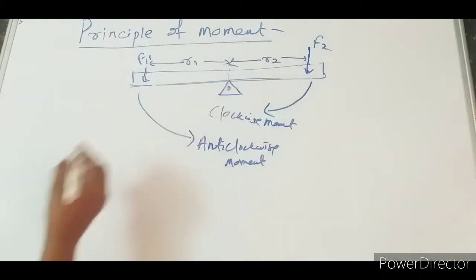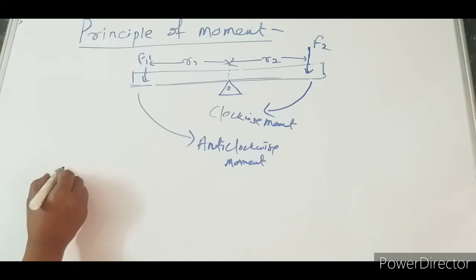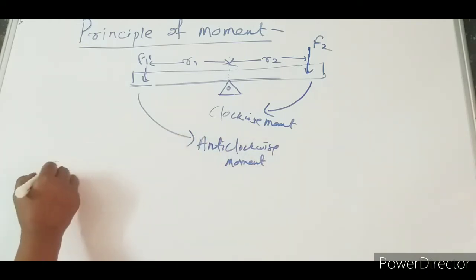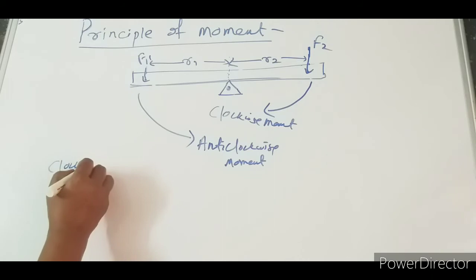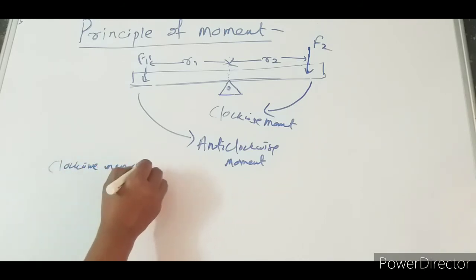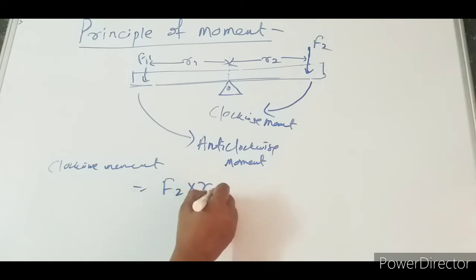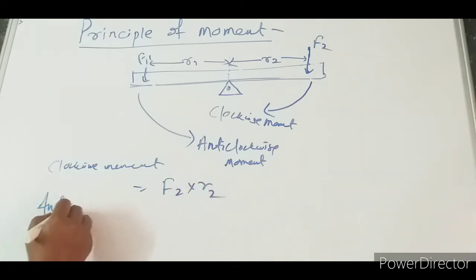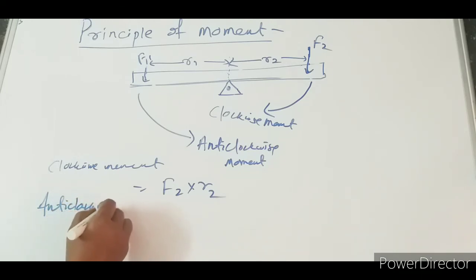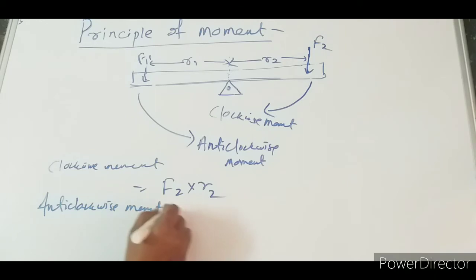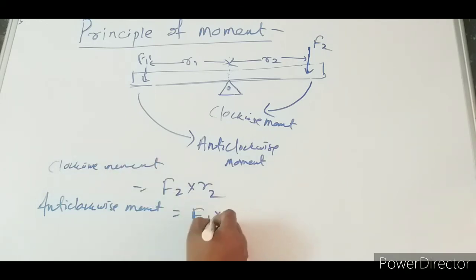Here, the clockwise moment is equal to F2 into R2. Yes, here the anti-clockwise moment is equal to F1 into R1.